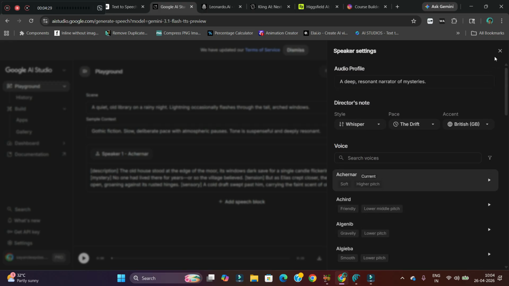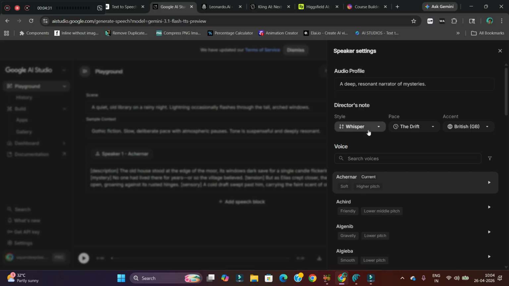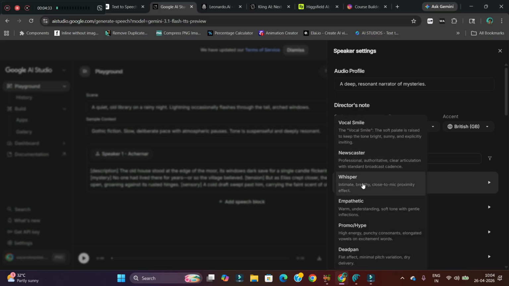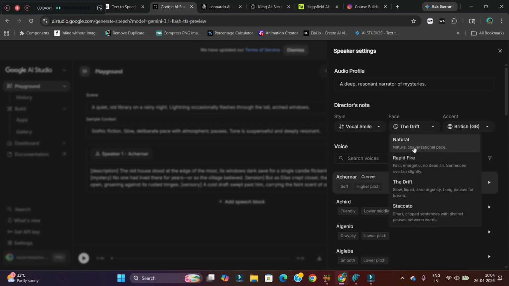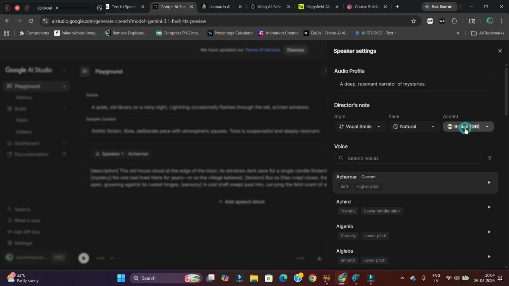Okay, now for style, you can go for whisper, empathetic, promo, deep pan, vocal smile. So I'll go for vocal smile. For pace, you can keep it natural, you can keep it drift or staccato. So I'll go for natural, and in here you can change the accent with the same artist. So I'm going for a British accent with these filters on.